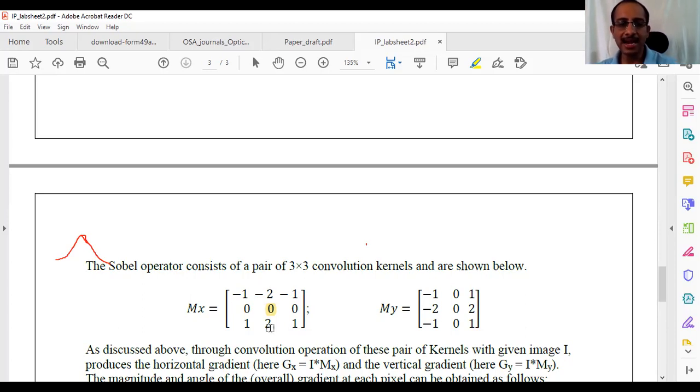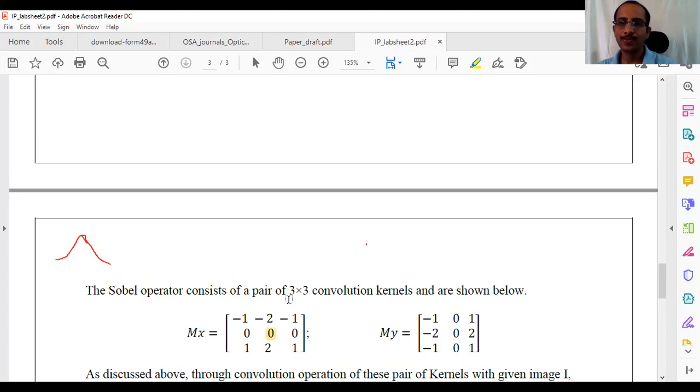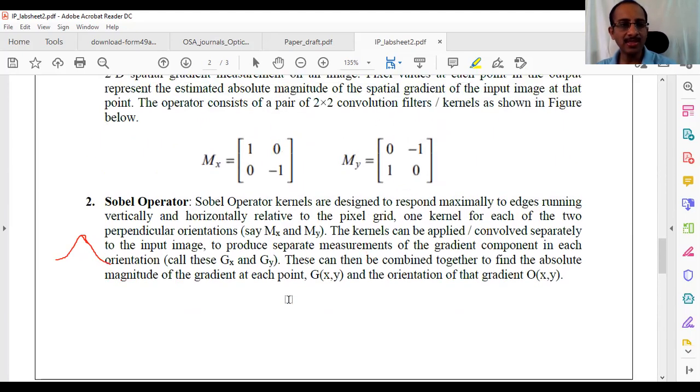Is this discussion clear? The closest neighborhood has to be given more importance while doing any of the processing, and thus these are 2s and the remaining are all 1s. Why do you think, if you sum all these elements in this kernel or mask or filter, what is the value you are getting? 0, sir. Yes.